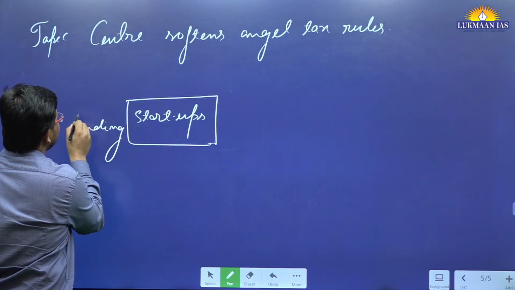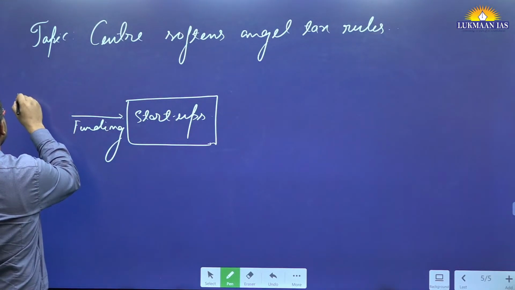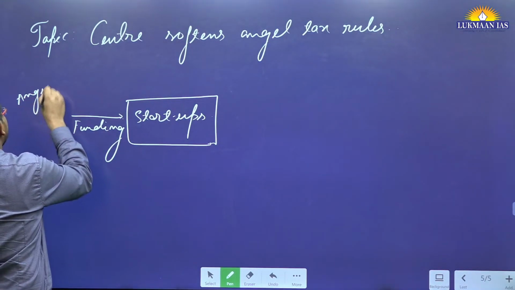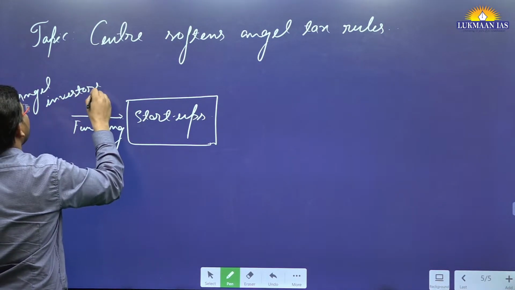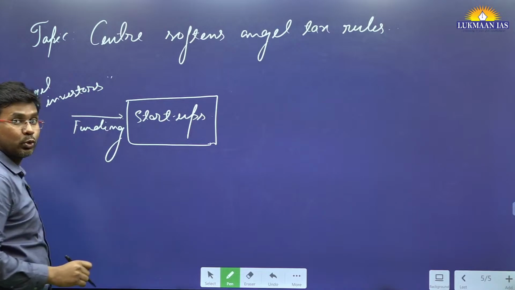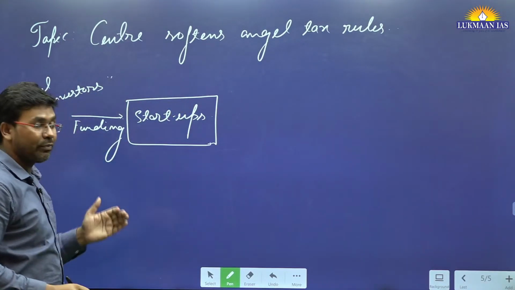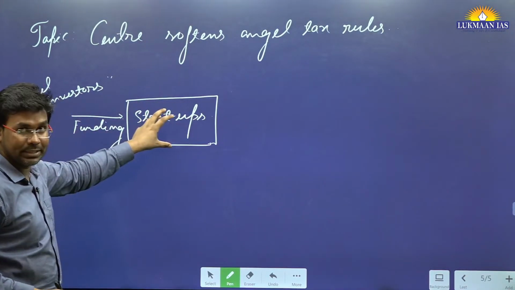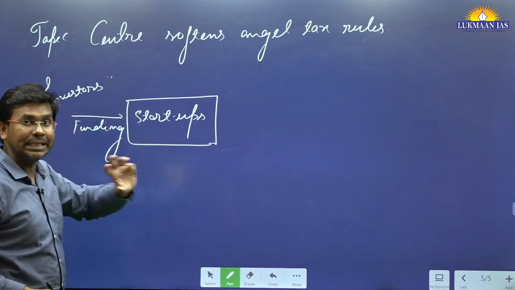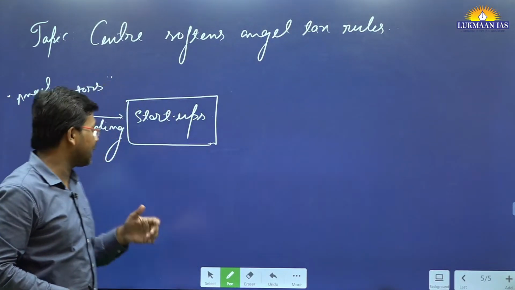So how do they get funding? They get funding from various sources. One of the sources is known as angel investors. So who are angel investors? These are people who see some potential in a particular startup and are willing to invest their money into it, in the hope that the startup is going to grow in future and generate profit.